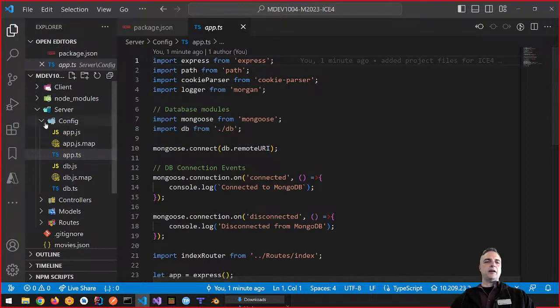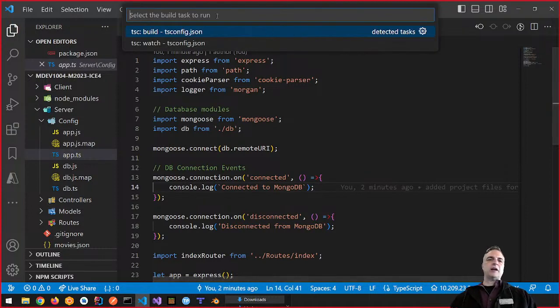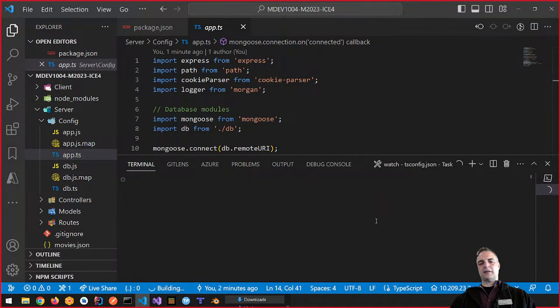We also discussed last week, let me just do a transpile. One thing I always do when I'm working with a TypeScript project, and I want to say this again, my friends, is always transpile as soon as possible. So I'm going to do Control-Shift-B. If you're on the Mac, it's Command-Shift-B, which should bring up your task runner up here at the top. And I'm going to choose my watch task up here. There's my watch task.